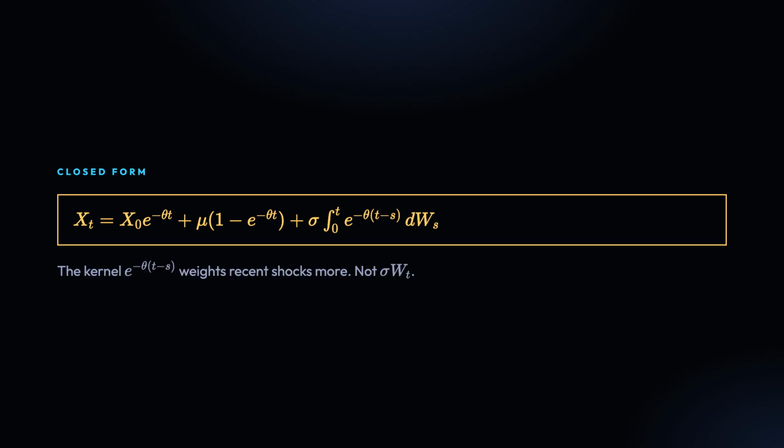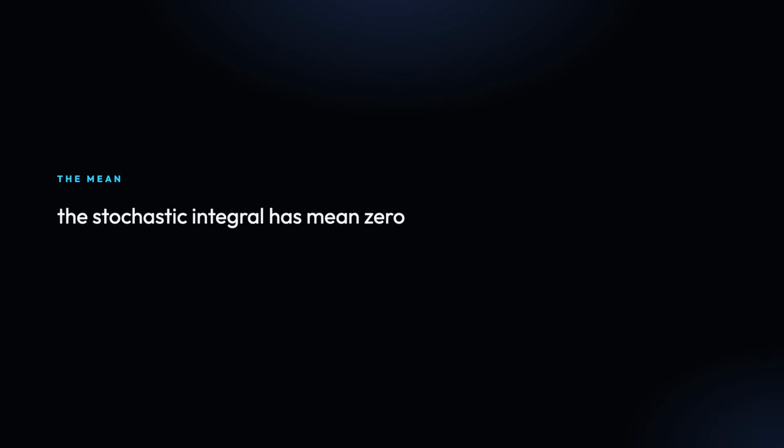The stochastic integral is a weighted history of the Wiener increments. Recent shocks count more. Old shocks are forgotten at rate theta. That is why the noise is not sigma W_t. Take the expectation. The stochastic integral has mean 0.